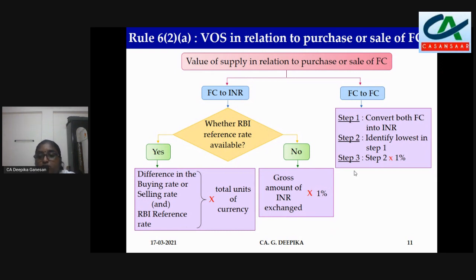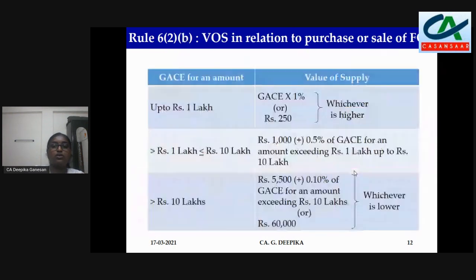So 6 lakhs or 5 lakhs, whichever is lower. We have to identify the lowest. 5 lakhs is lower. That into 1%, it comes to, sorry, it will be rupees 5,000. 5 lakhs into 1% is rupees 5,000. That will be the value of supply. So this is in relation to purchase or sale of foreign currency.